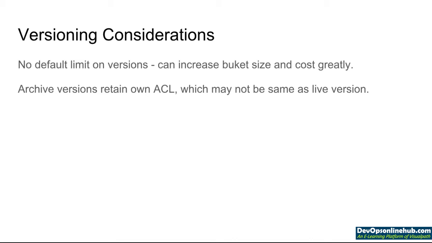There is no default limit on versioning, so it can increase the bucket size and cost greatly. If versioning is enabled on a particular bucket and you keep editing your object, more copies of the object will be created. As a result, the bucket size will increase, and as the size increases, your cost will also increase. Archived versions retain their own ACL, which may not be the same as the live version.